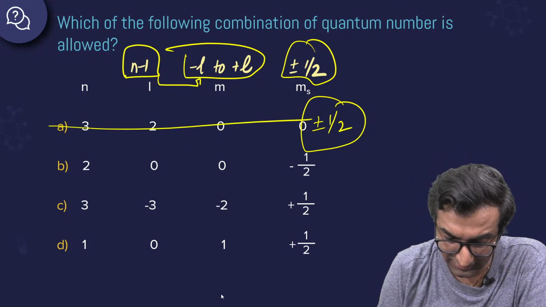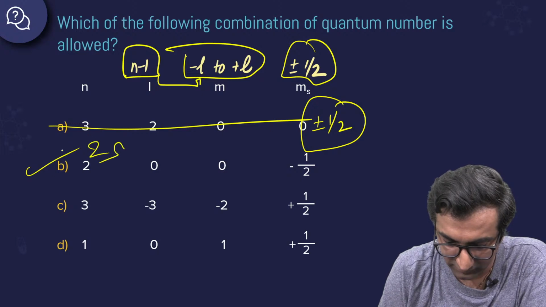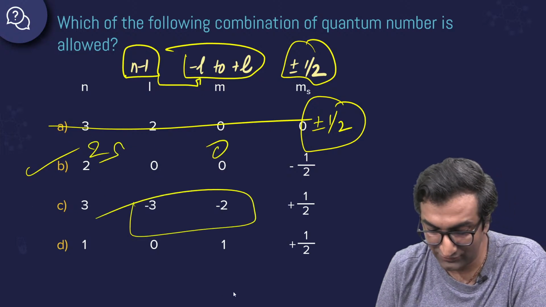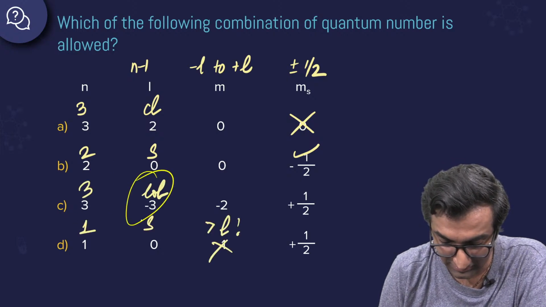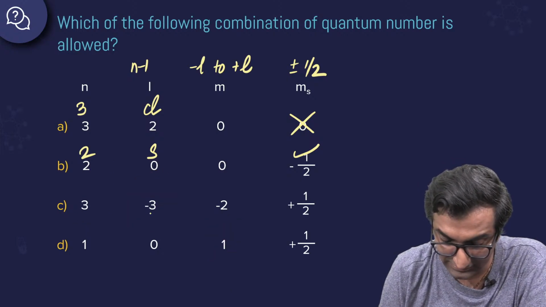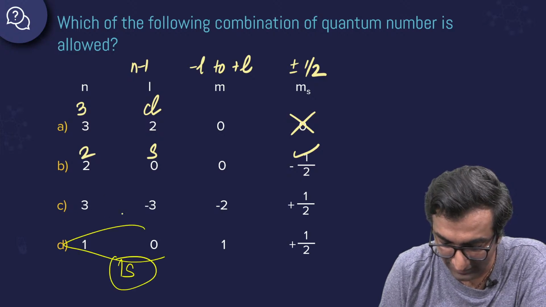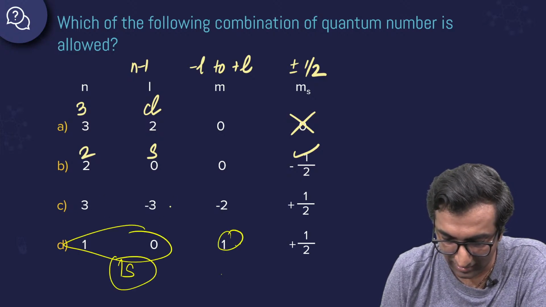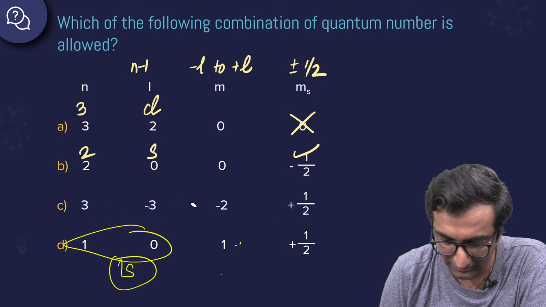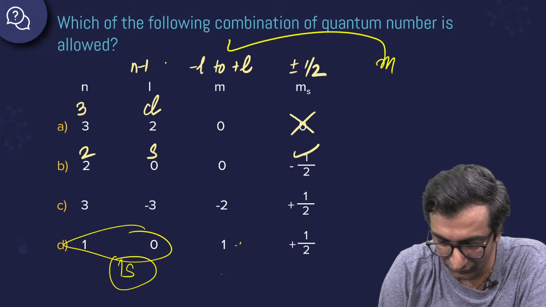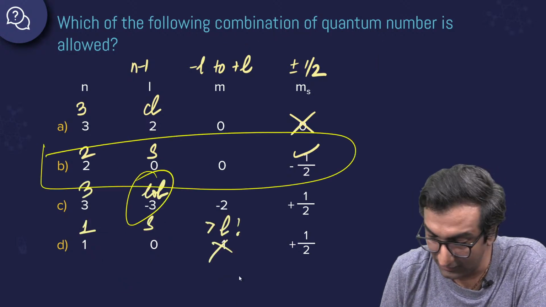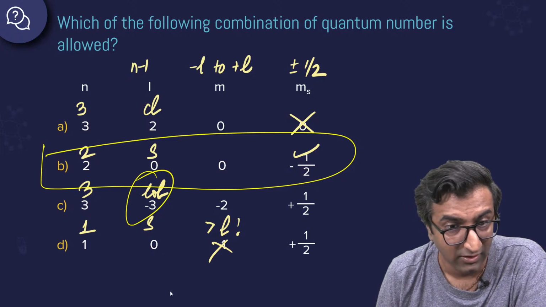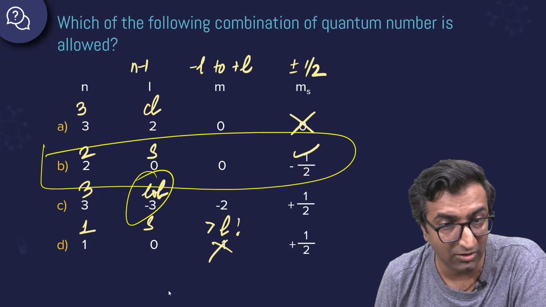Similarly, I think B works. Yeah, this is 2s. Okay, perfect. And these are jokes. Like minus 3, minus 2 are just funny things to write. ये तो गलत है. And yeah, here last one is a little tricky. This is 1s, and 1s cannot have L, m value to be this thing, because m takes values from minus L to plus L. Hence the answer, as you guys have predicted, is B. Absolutely right. Bharat, good job. Jigyashu, good job. Aksh, yeah.